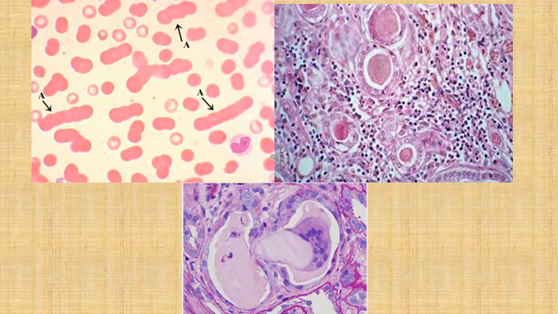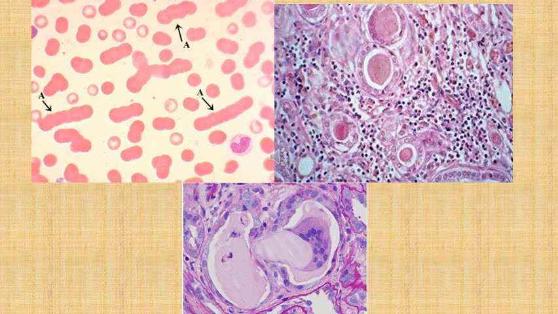This slide shows various features of extraosseous lesions of multiple myeloma. In the left upper corner, we have a peripheral smear, and the arrows are pointing at rouleau formation, which is an RBC appearance like a stack of coins, and this occurs due to high load of immunoglobulins in blood, which leads to increased plasma viscosity and elevated ESR.